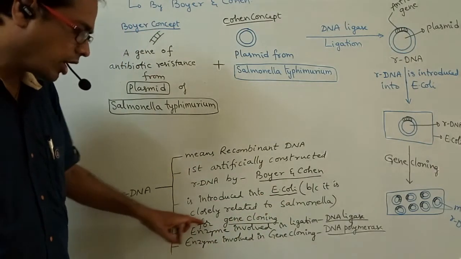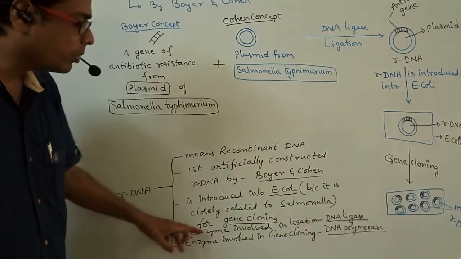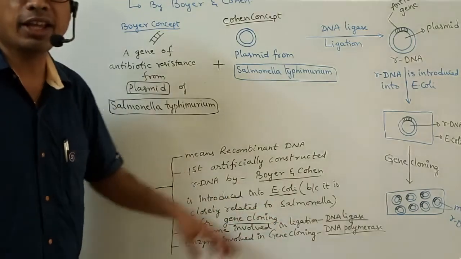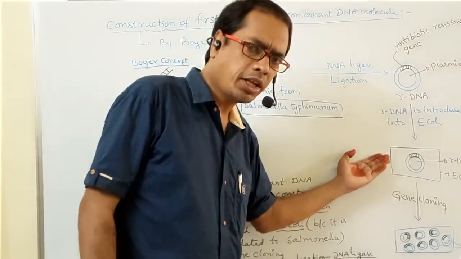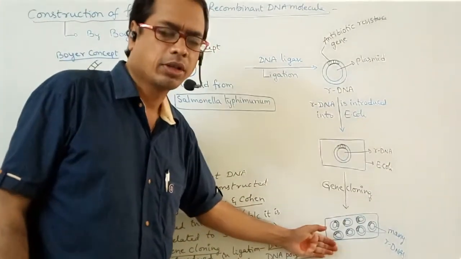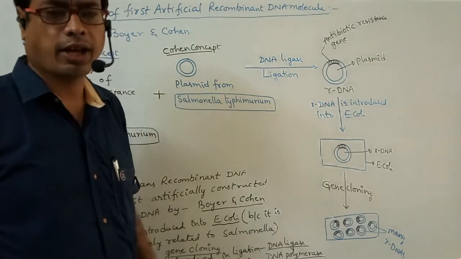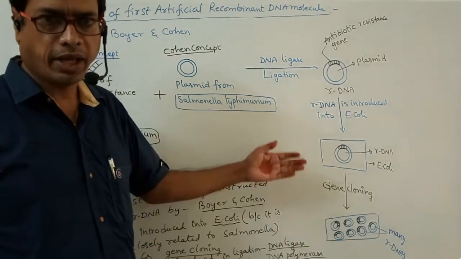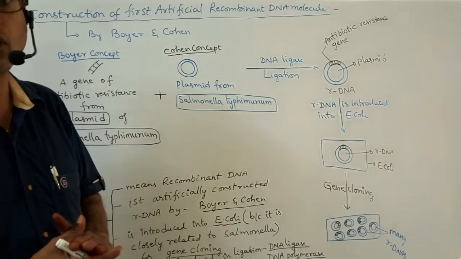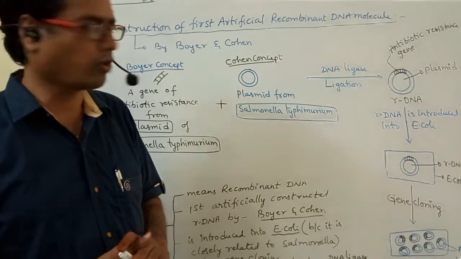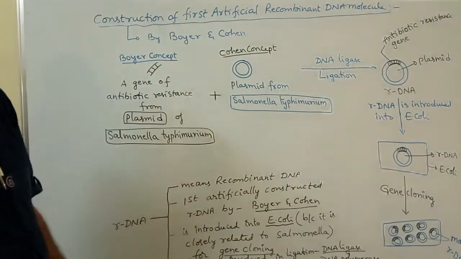Next, the enzyme involved in ligation is DNA ligase. The enzyme involved in gene cloning is DNA polymerase. From DNA, many DNAs are formed, so DNA polymerase is involved. So please note down these points, my dear students.